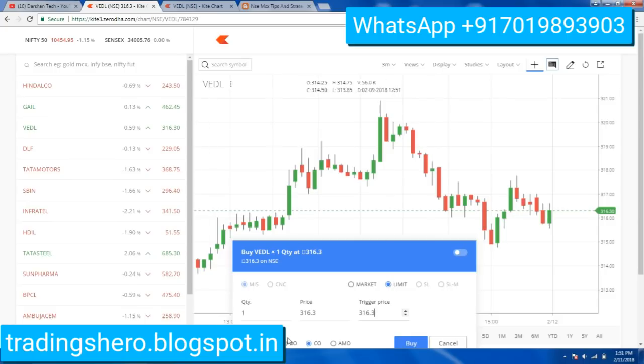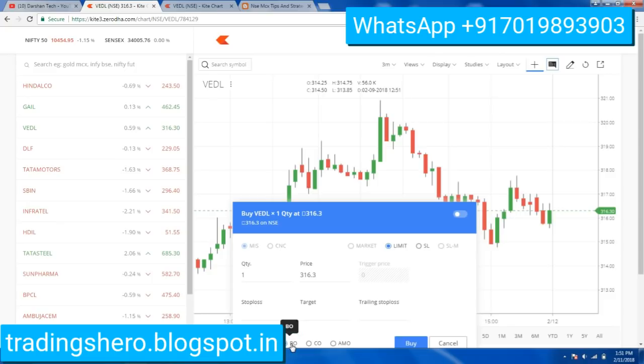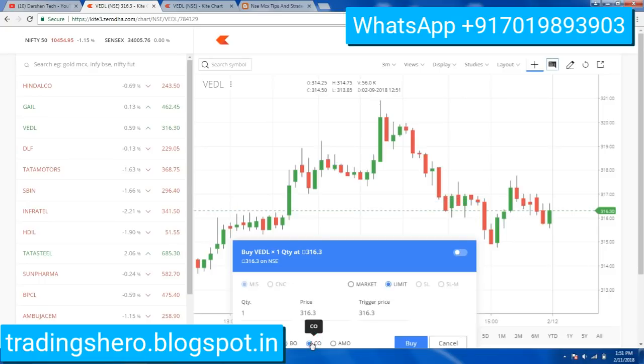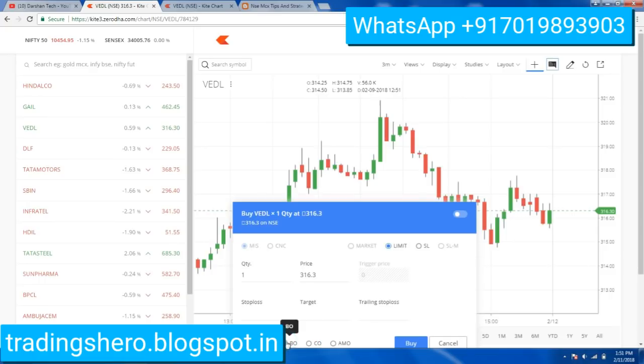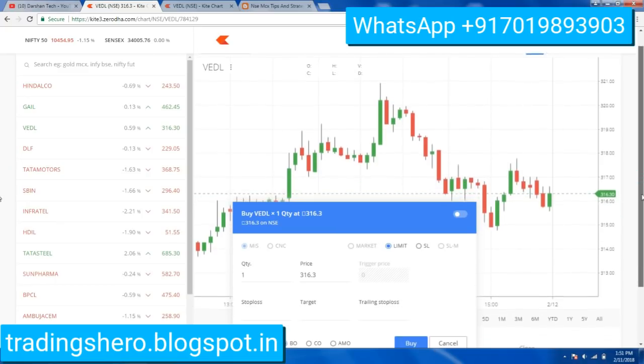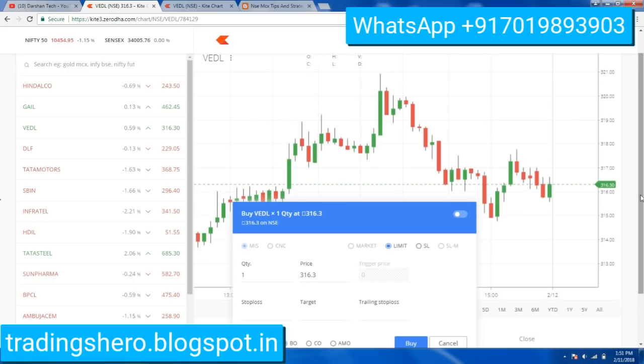Okay, but the thing in the BO is you can place all your 3 orders, that is entry, exit and the stop loss. But in CO you can place only your entry and the stop loss. So this is the main difference between BO and CO. So how I use BO is, for example, if I'm trading any breakout strategy, let's say here is Vedanta.